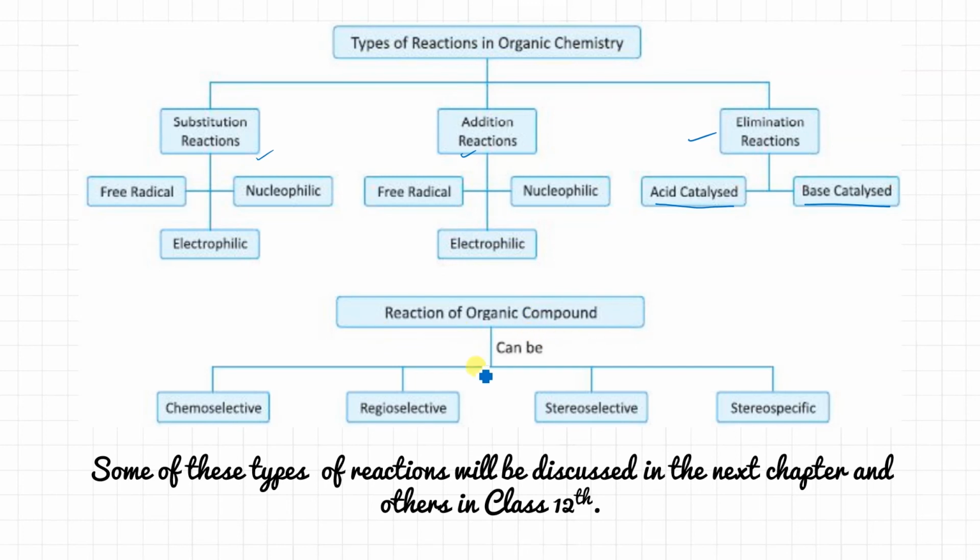Reactions of organic compounds can be chemoselective, regioselective, stereoselective and stereospecific. What are these things? We will understand that in higher class, that means class 12th. Some of these types of reactions we will discuss in the next chapter, that is hydrocarbons, and the rest we will do in class 12th. So that's it for this chapter, and next is purification and separation, which we are not doing. That is the practical part, so we are not doing it right now.